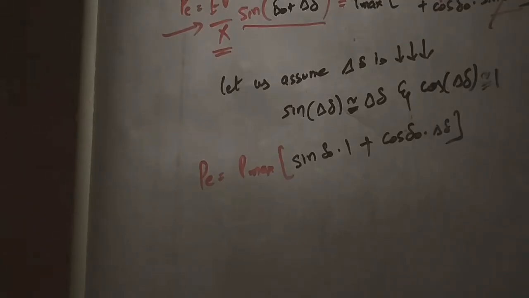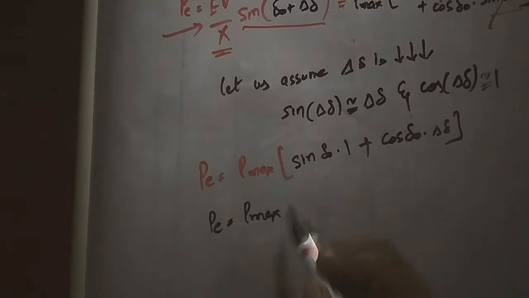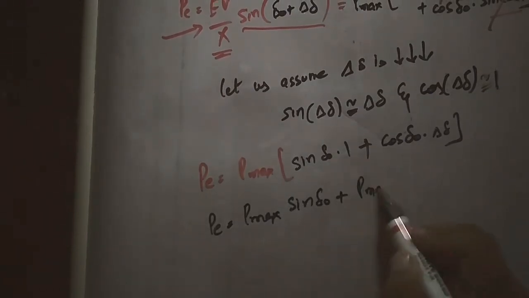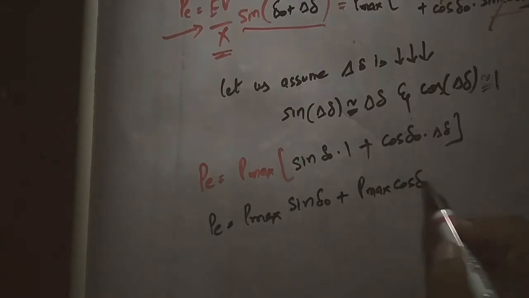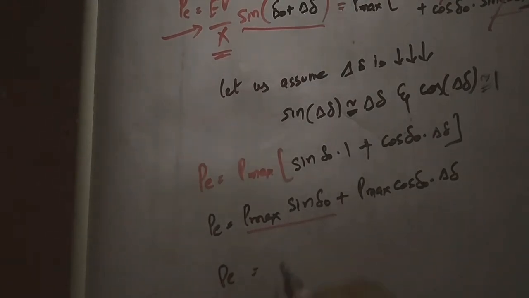Now, what we can observe is, here I can write Pe is equal to Pmax sin delta naught plus Pmax cos delta naught into incremental delta. So here this first term we have seen somewhere, that is nothing but our Pe naught.